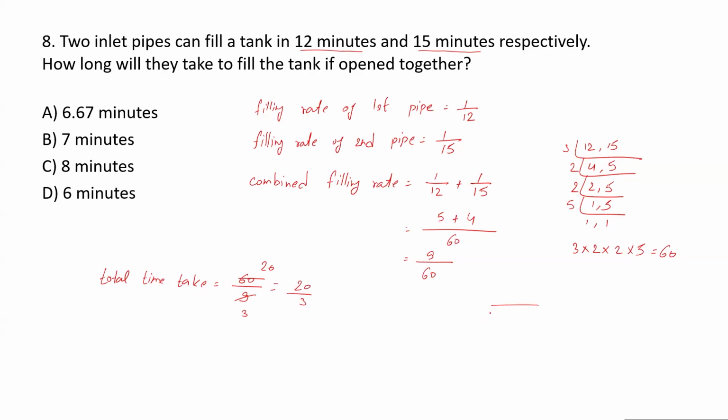Again, you have to do this basic division. 6 times it is 18. 2 is remaining. Point, add 0. 0 to 6. Again 18. 2. It will keep on going. It will take around 6.67 minutes. So option A is correct. Is that okay? So combined rate you have to compute, and total time taken in filling the tank when both are working together will be 1 upon rate, because I told you time is 1 upon rate and rate is 1 upon time. Next problem.